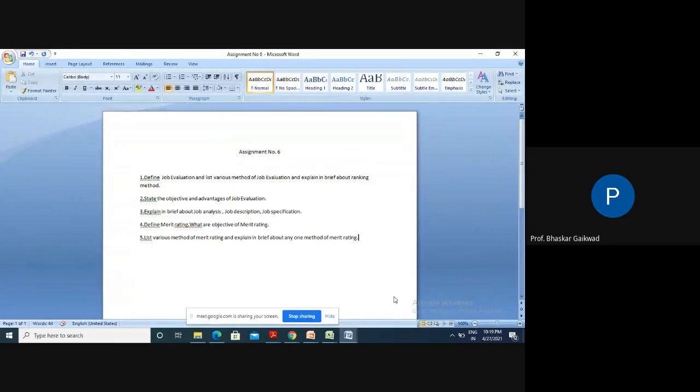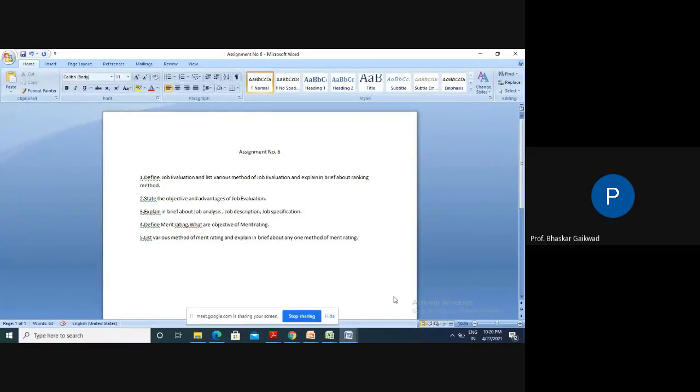Once again I will repeat job evaluation: define, worth, list of four methods, then objective, wage structures. Advantages: reduce the wastage, efficiency, performance, increase production. We can use analysis, description, and specification. You can take the example of our lathe machines, our gearbox, our bearings, then the press shop examples, or CNC machine examples. You have to remember these particular words. So this is about job evaluation.